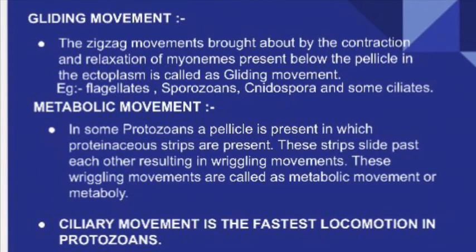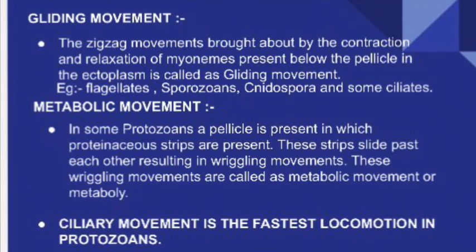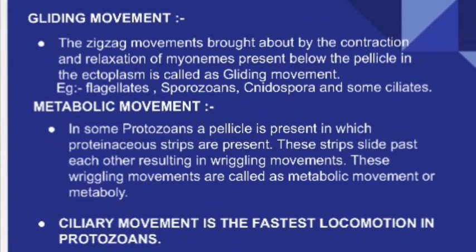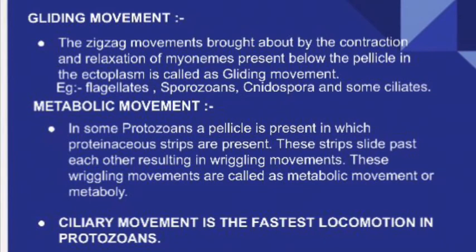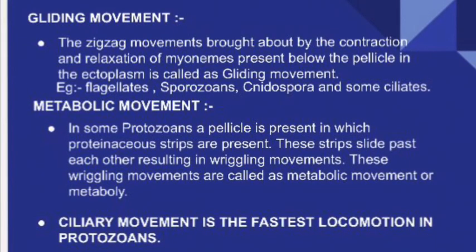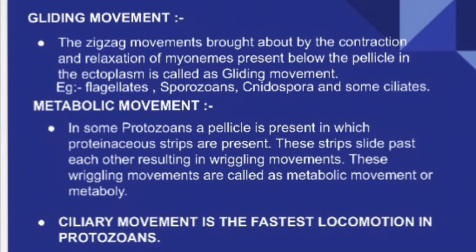And next, coming to the gliding movement. What is this gliding movement? The zigzag movements in the protozoans, which are brought about by the contractions and relaxations of myonemes. What are these myonemes? The myonemes are structures present below the pellicle in the ectoplasm.